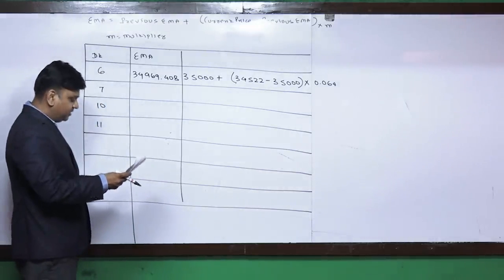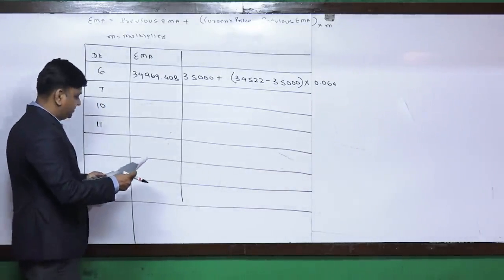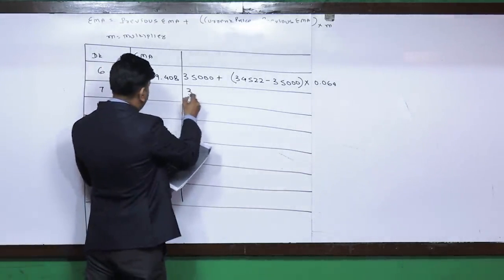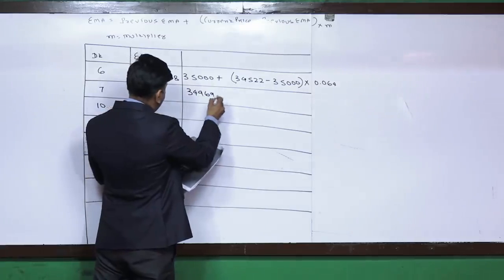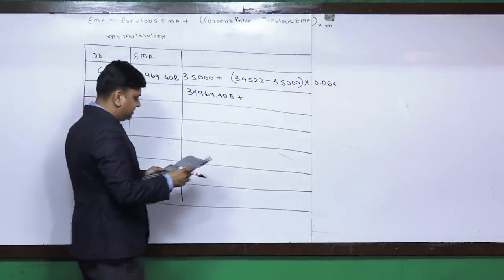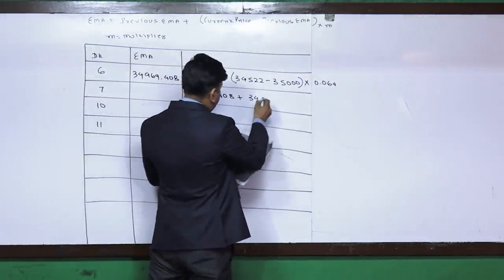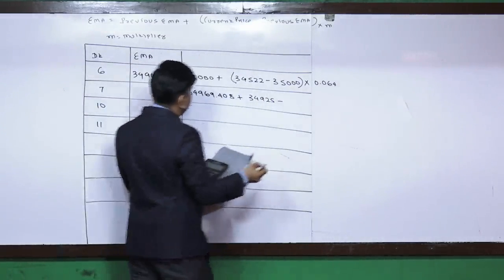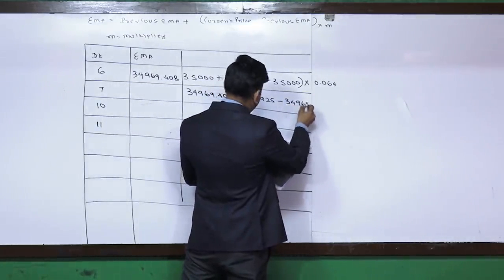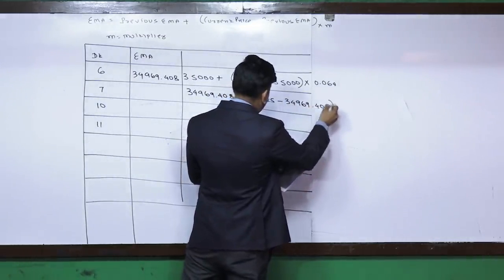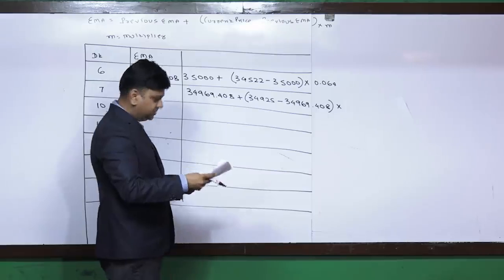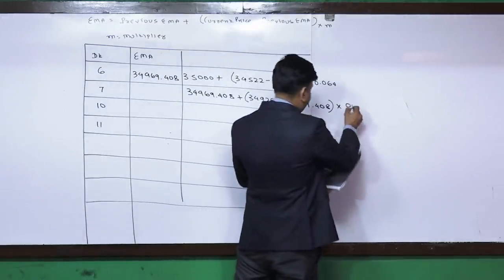Just be careful for these kind of small instructions that they provide. For the next day, we are required to work out the answer like this. As far as the previous EMA is concerned, it is 34969.408 plus current price is 34925 minus previous EMA 34969.408, multiplying with multiplier, that is 0.064.